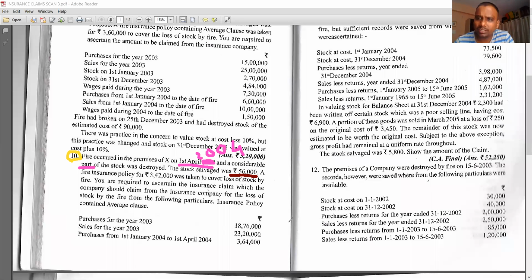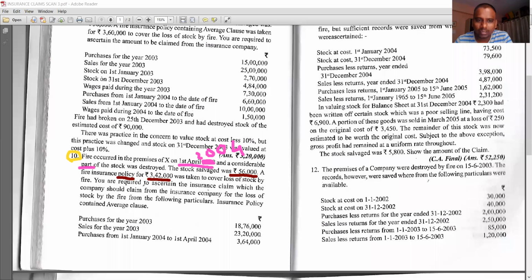What is the meaning of salvaged? I already said, saved. So the stock saved from the fire was 56,000. Good. If a fire insurance policy, underline the word policy, for 3,42,000 was taken to cover loss of stock by fire. That means the company is taking the policy for an amount of rupees 3,42,000. Okay, right. Please try to understand.